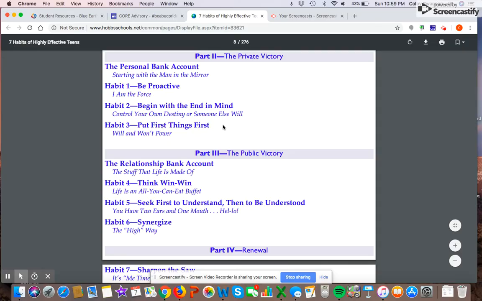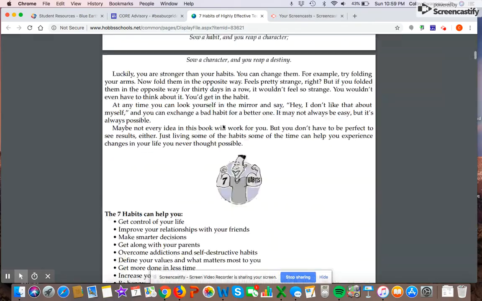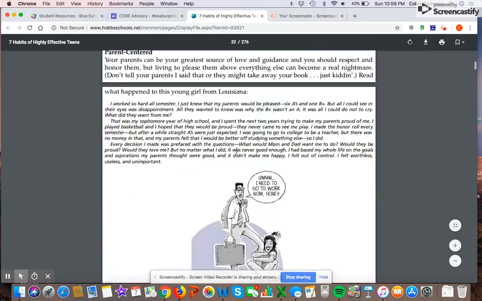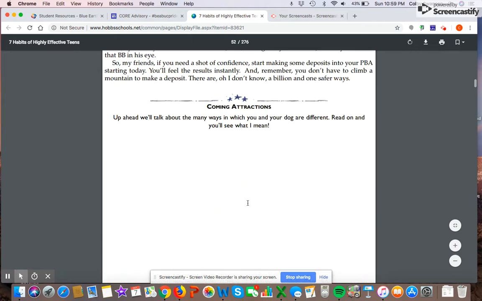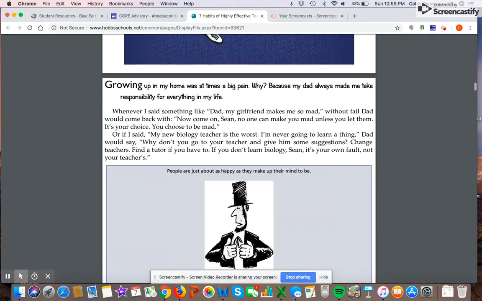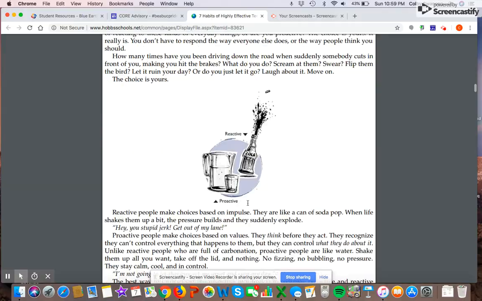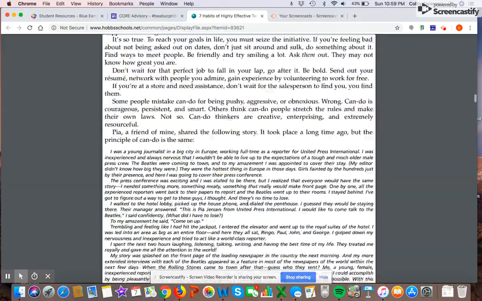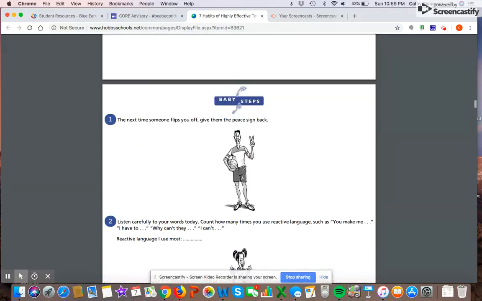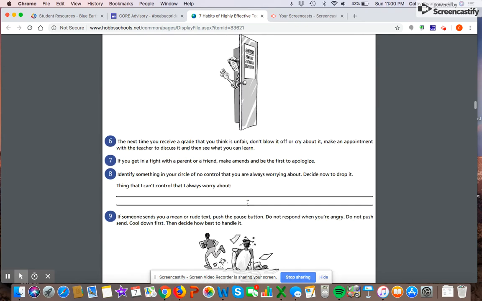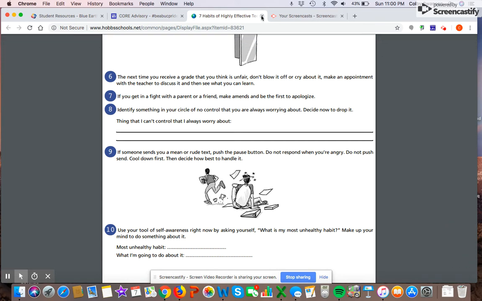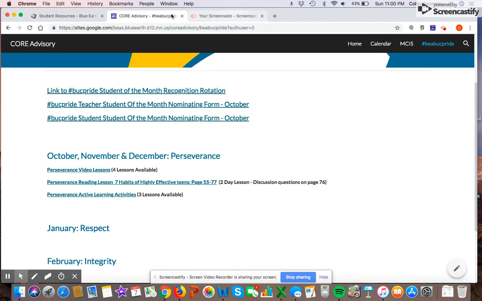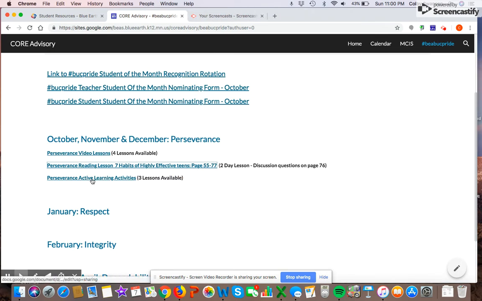Students can have access to this page. So if you want students on their Chromebooks reading along with you, I'm going to scroll to page 55. Be proactive. You can read through. On page 76, there's a few discussion questions to follow up with. So this is probably a 2-day lesson if you would so choose for this to be your lesson. Again, there are 9 lessons total. We only have character days or BEA Buck Pride days 6 times, so you can choose your 6.